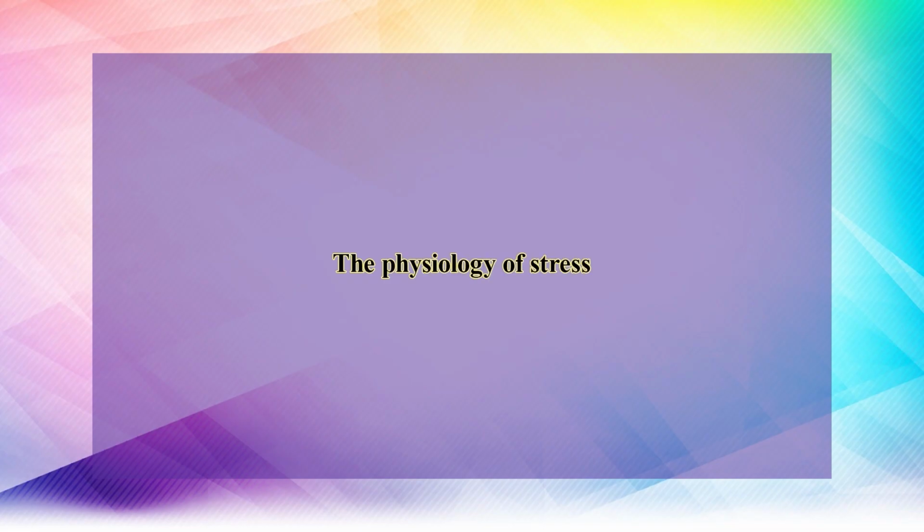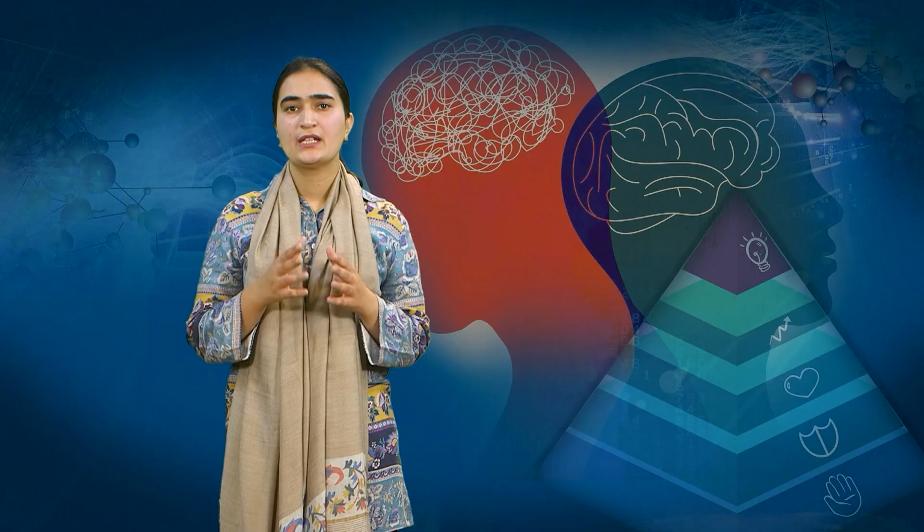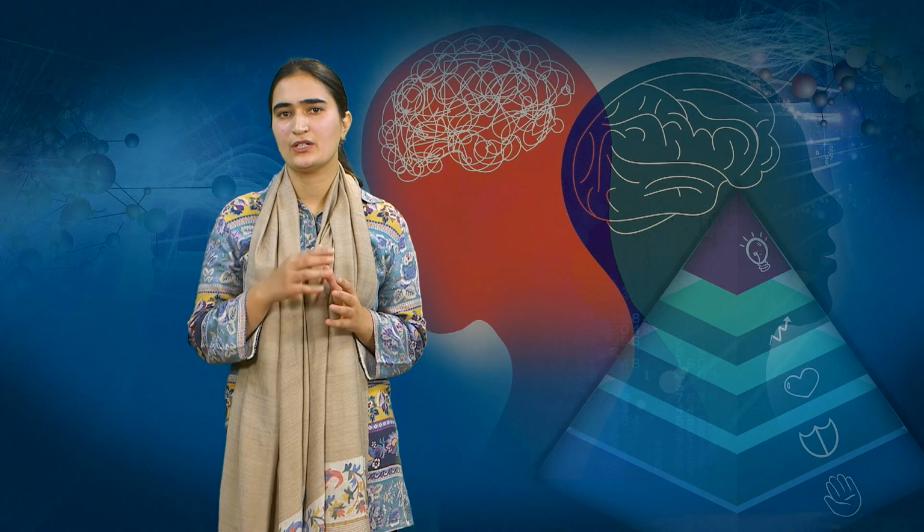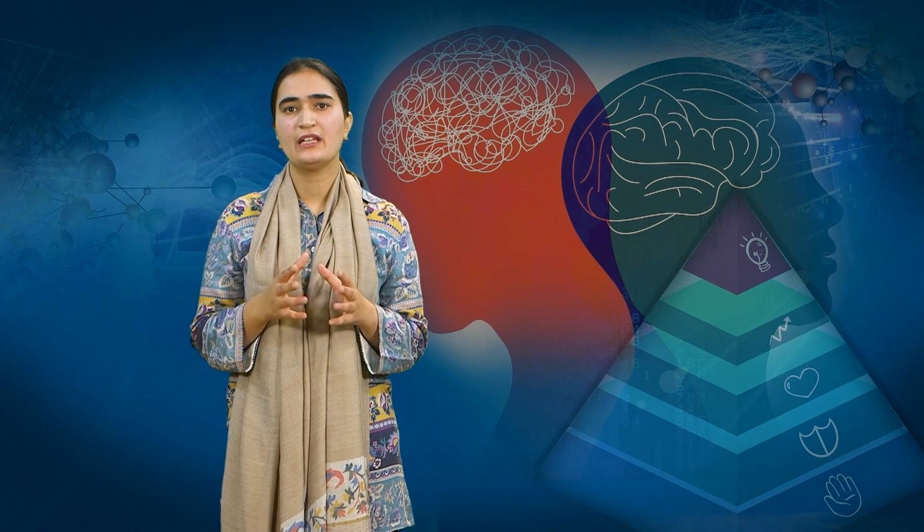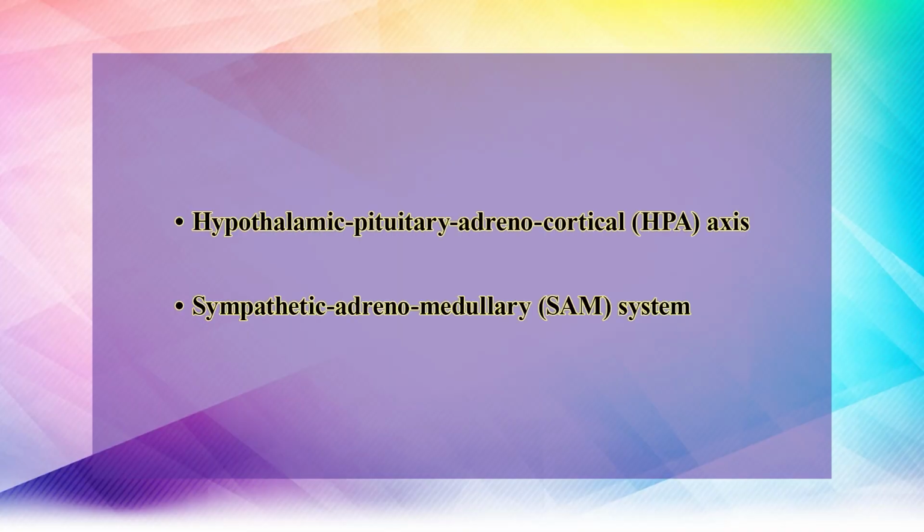Let's discuss now one more objective of today's lecture, which is the physiology of stress. Stress causes physiological changes in the body that could have both immediate and long-term negative effects on health. It also engages psychological suffering. The response heavily involves two interconnected systems. These are the hypothalamic pituitary adrenocortical axis and the sympathetic adrenomedullary system.